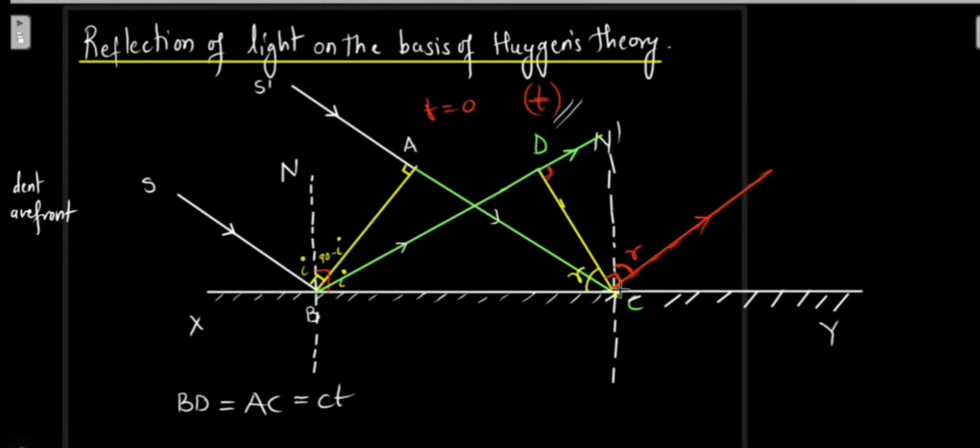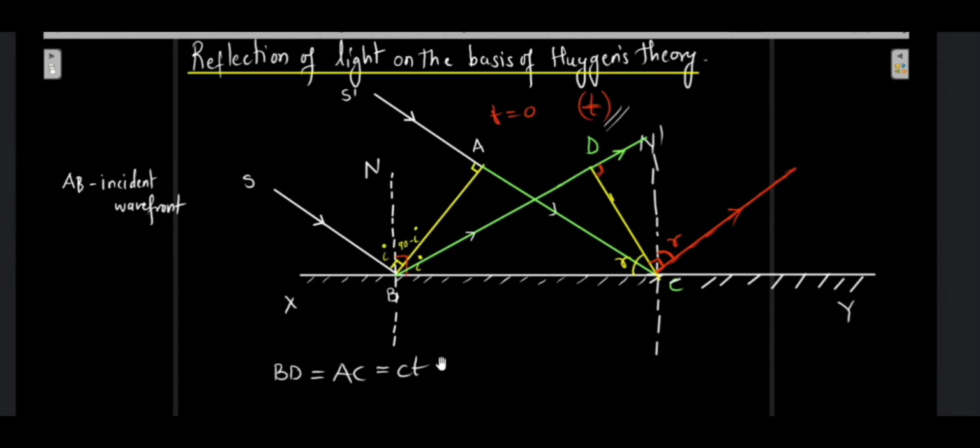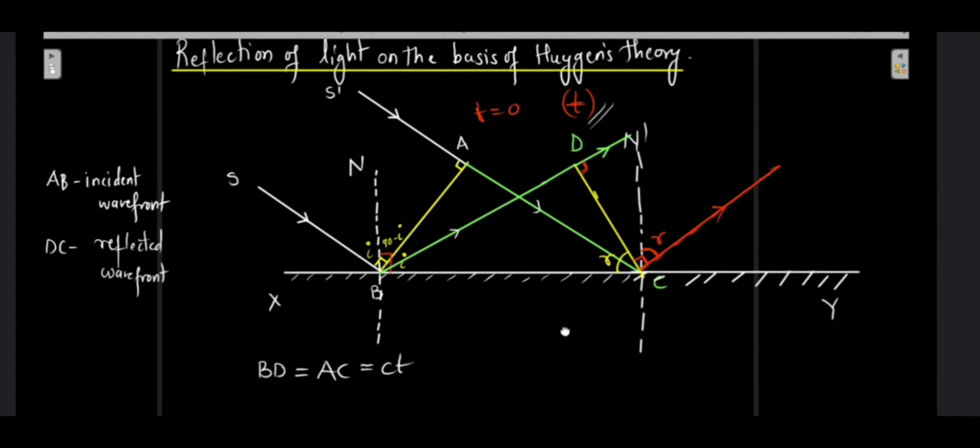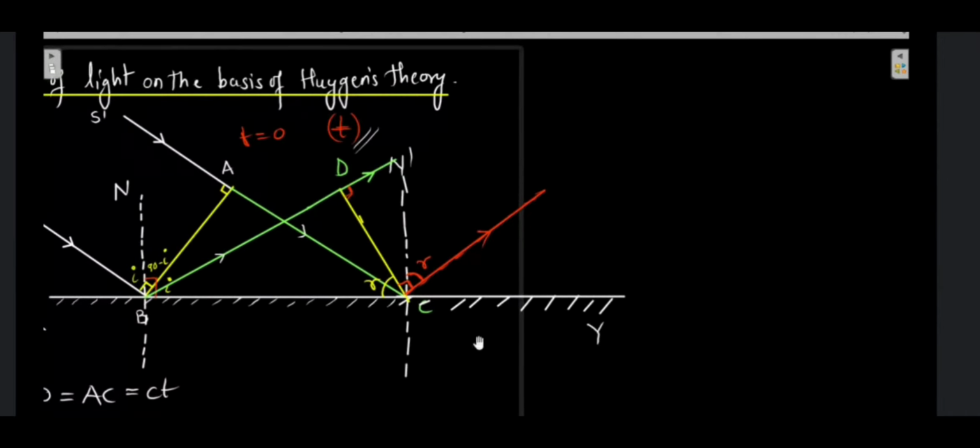See, this is 90 degrees. Similarly, this is also 90 degrees. So since this is R, this has to be equal to R by geometry. So now we can say that DC is going to be the reflected wavefront. This is going to be the reflected wavefront over here. Okay, so now let us see how we can prove it. So I'll write over here.